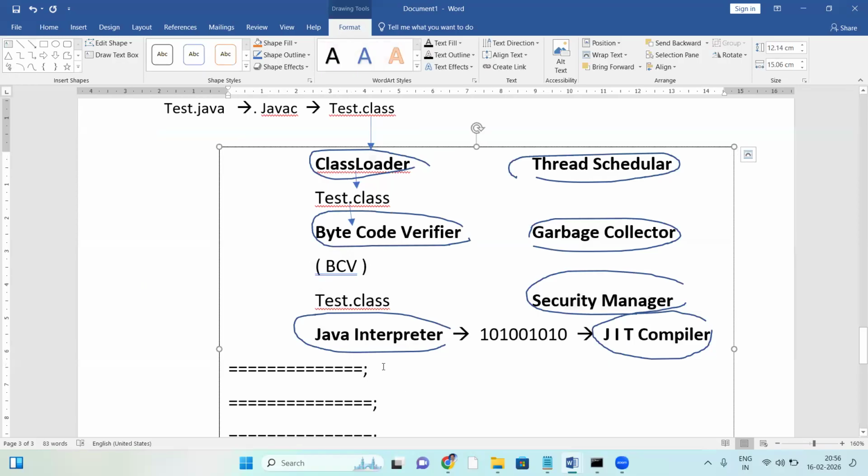The JVM is a collection of 7 components working collectively. That's all about the JVM.